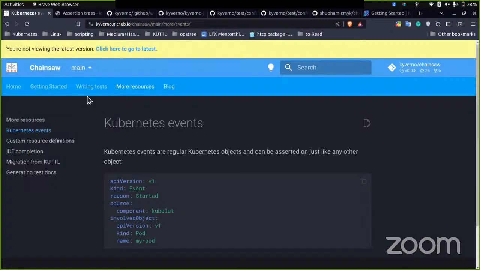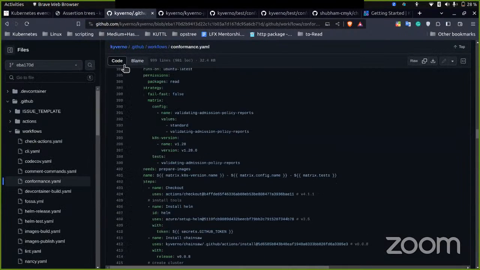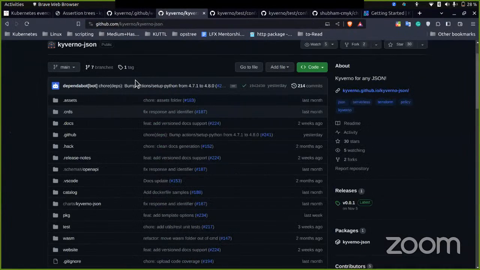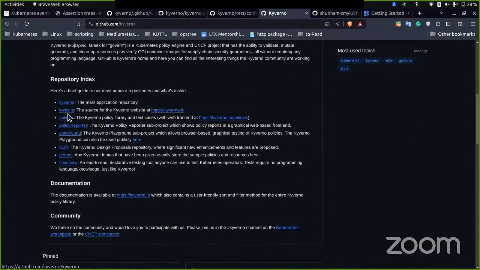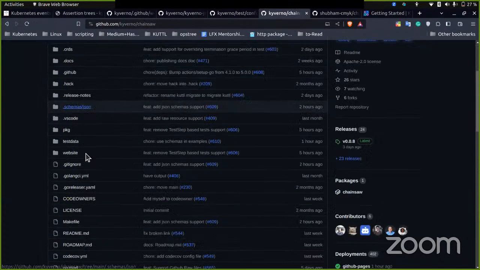Okay, let me search. I think we have the roadmap in our repository. So the roadmap is to drop the support for the test step.